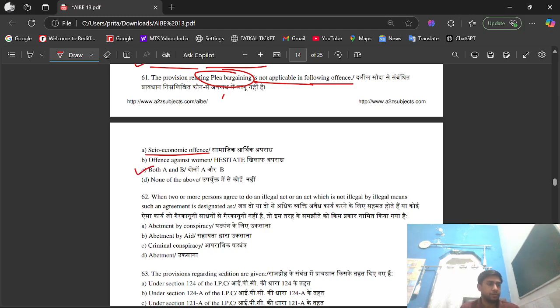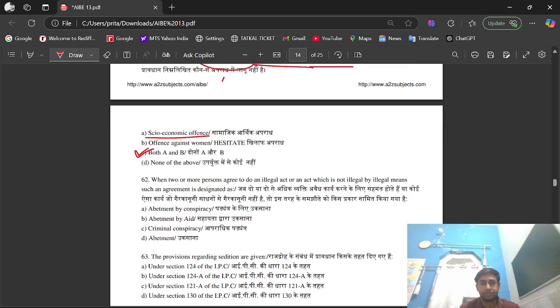Plea bargaining is basically not allowed in socio-economic offense like corruption, tax fraud, or offenses against women like rape, molestation, dowry death, etc. So its right answer is option C, that is both A and B. What is socio-economic offense? Offenses such as corruption, frauds, tax frauds, etc.